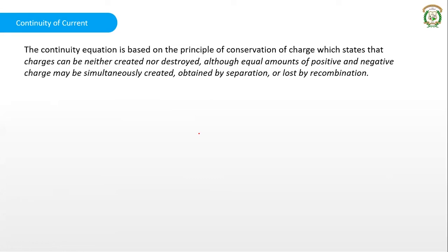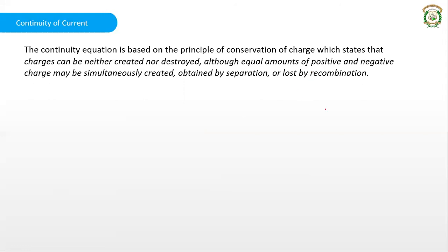So what is the principle of conservation of charge? Just like principle of conservation of energy, there is principle of conservation of charge, which states that charges can neither be created nor destroyed. Although equal amounts of positive and negative charge may be simultaneously created or obtained by separation or lost by recombination.